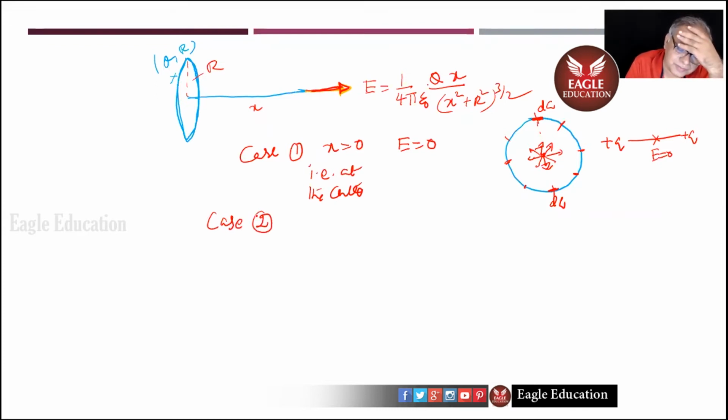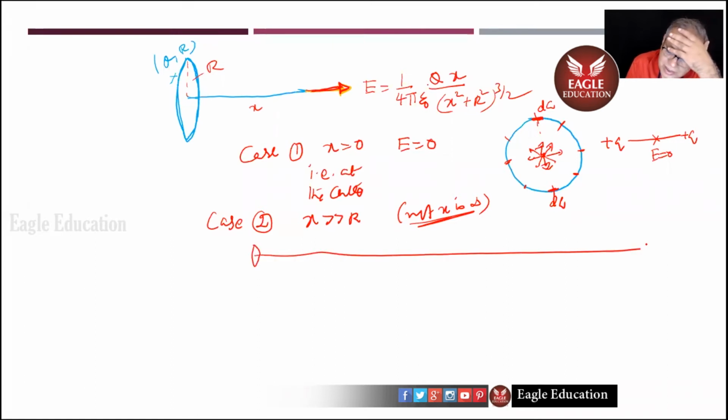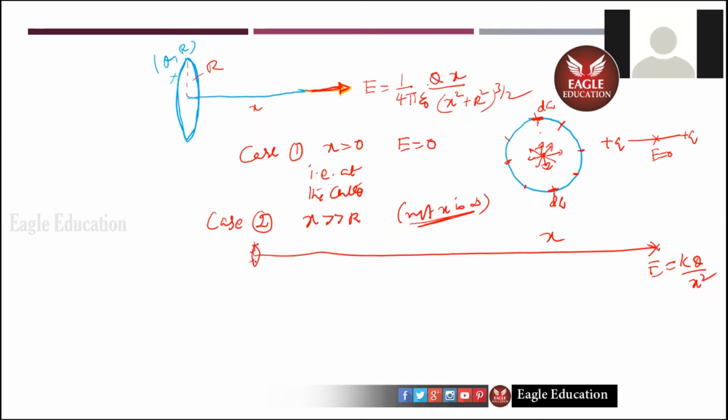Look, x is greater than r. Not x is infinity. You're not saying x is infinity. X is greater than r, which means probably you've got a very small ring like this, and at a very large distance like this, I would like to find out the field. KQx by r cube, KQ x square you can write for a small ring like this. I can make a guess that this is like a point charge, because for a point charge, it is KQ by x square.